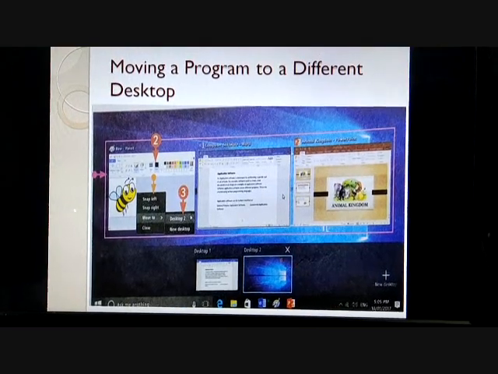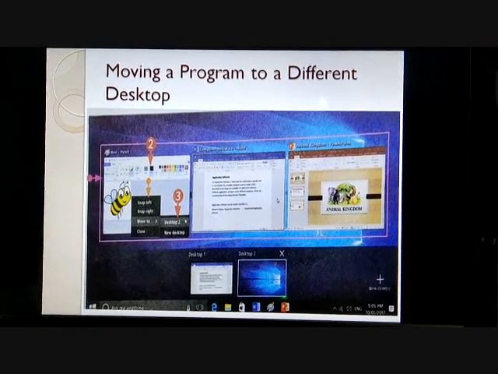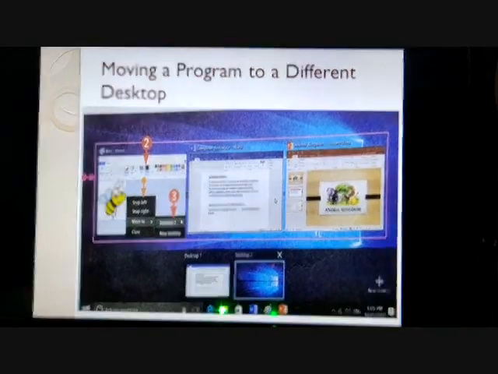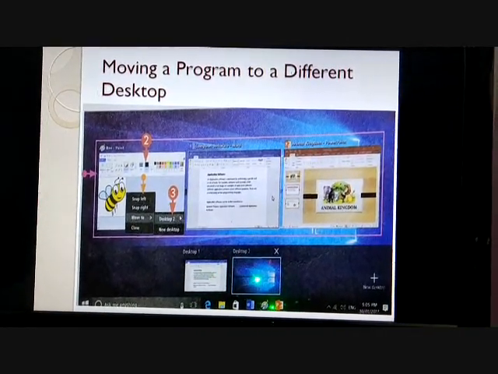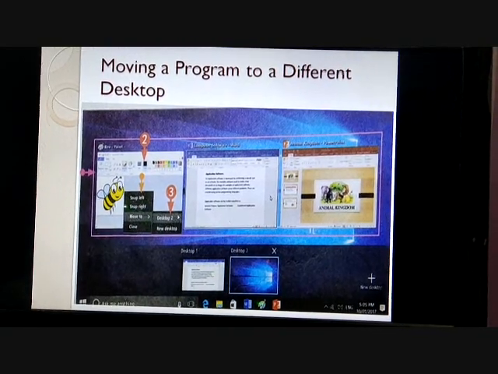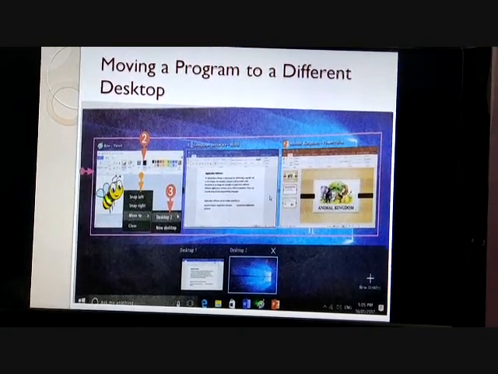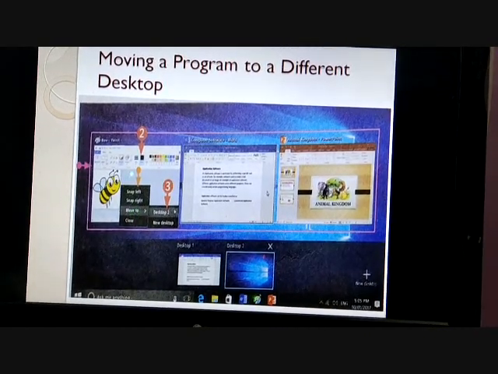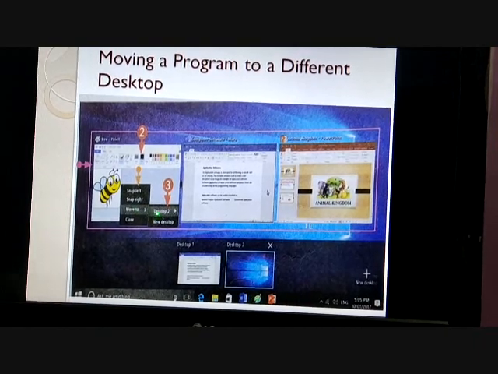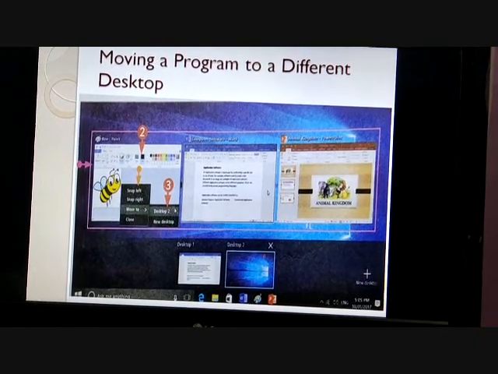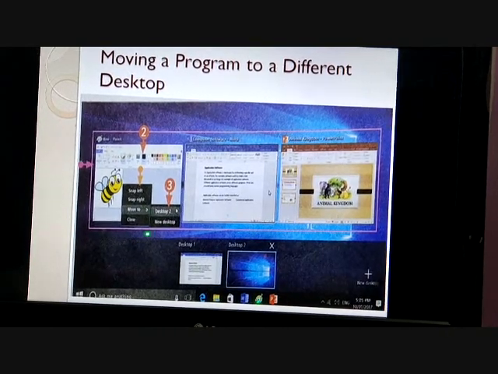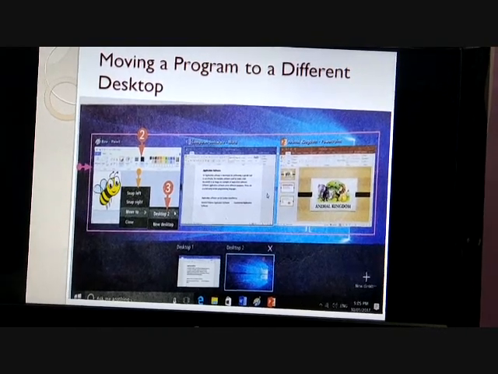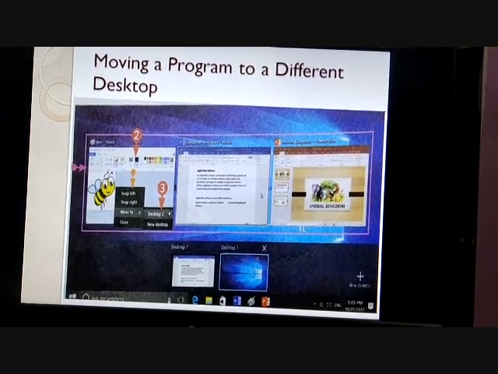We will see moving a program to a different desktop. As we have created two desktops, how do we move programs from one desktop to another? On the taskbar, click the Task View button. Windows displays thumbnails of each of the running programs on the current desktop. Right click the thumbnail of the program that you want to move to another desktop. A menu appears. Click Move to and select an option to move the program to an existing desktop or a new desktop. Windows moves the program to the selected desktop.